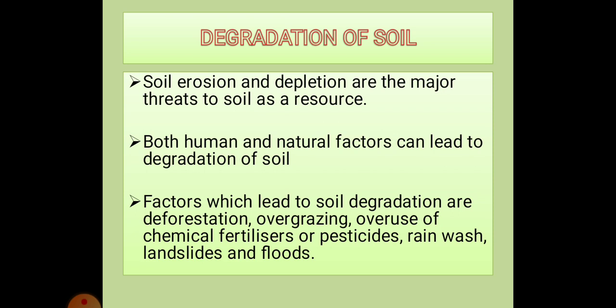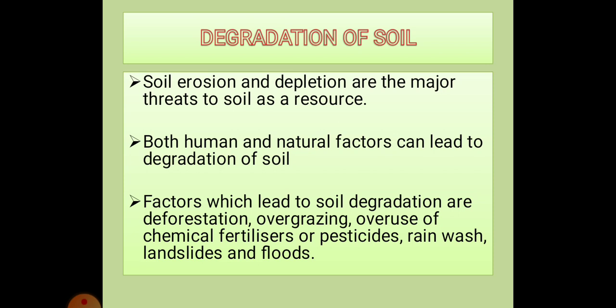So, let us see some factors that lead to soil degradation. The factors are deforestation, overgrazing, overuse of chemical fertilizers or pesticides, rainwater, landslides, and floods.